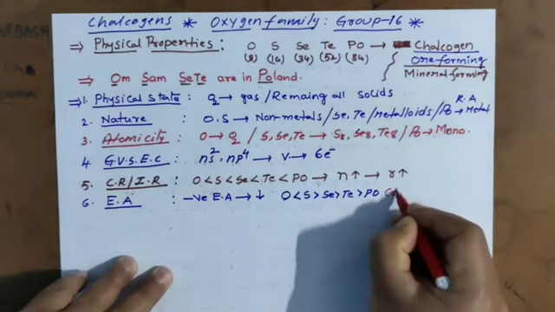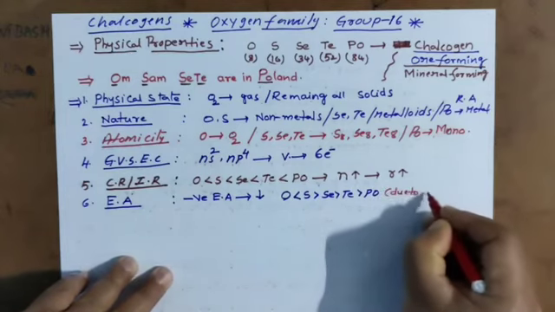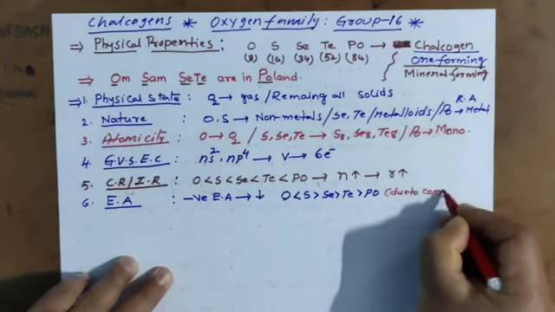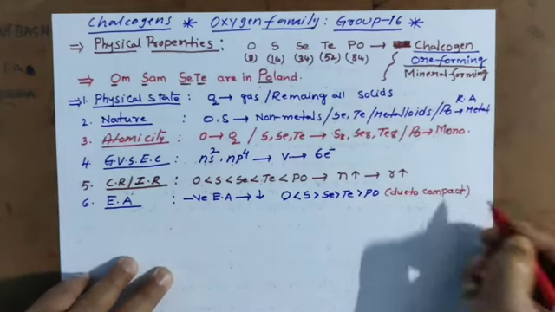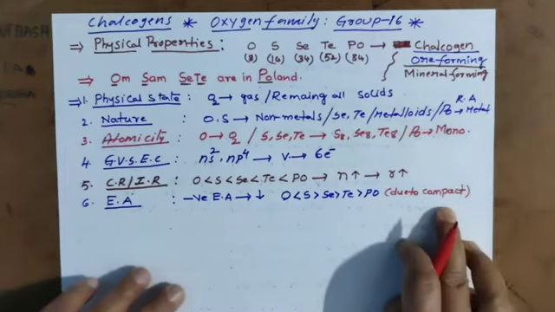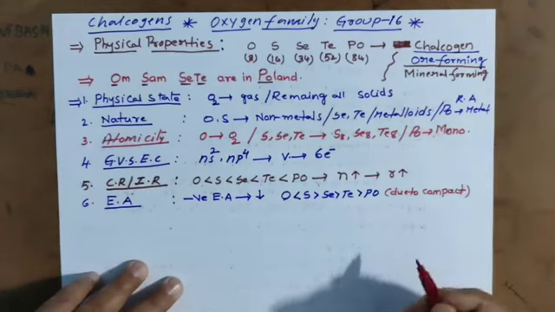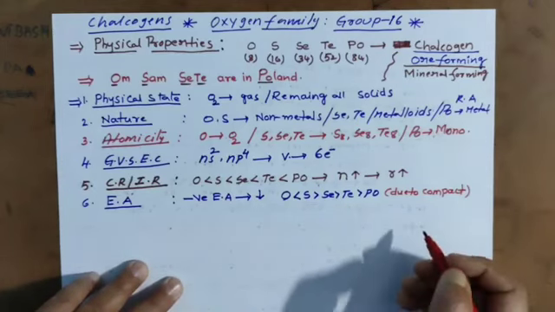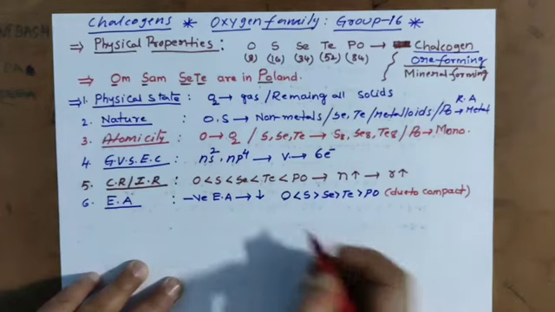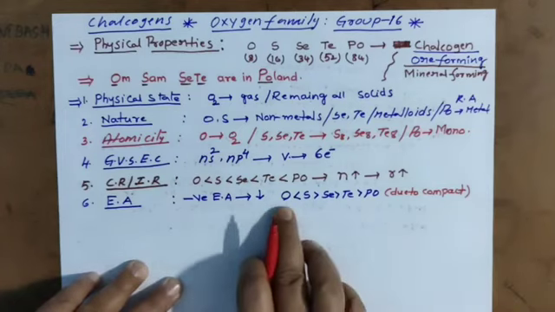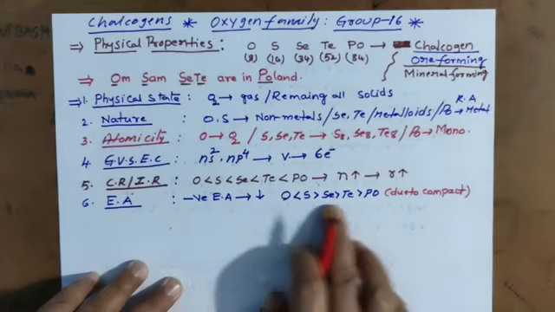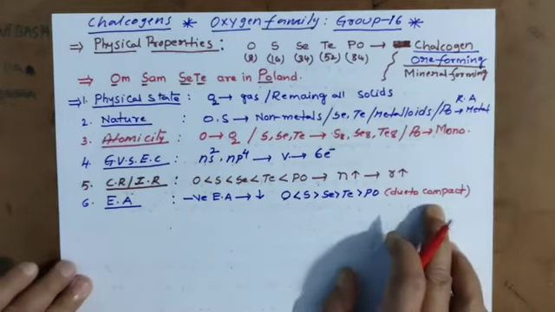Due to the compact nature of oxygen. Compact means close arrangement of molecule. So only oxygen is less compared to sulfur, the remaining are regular.